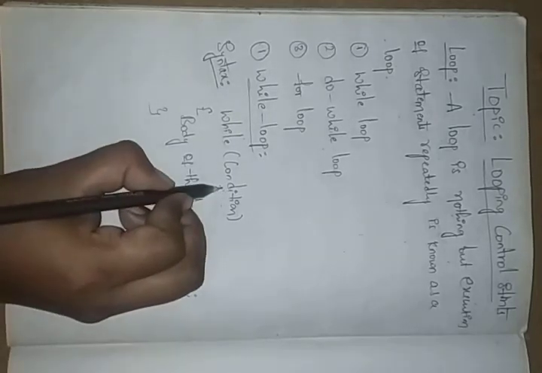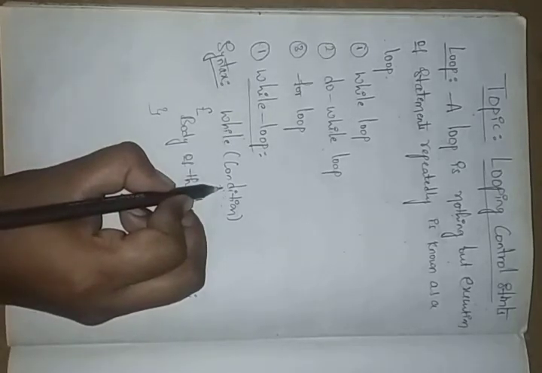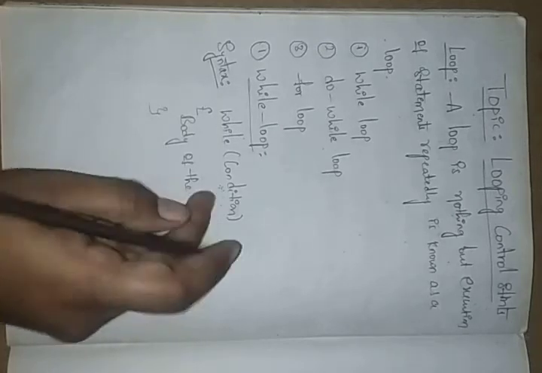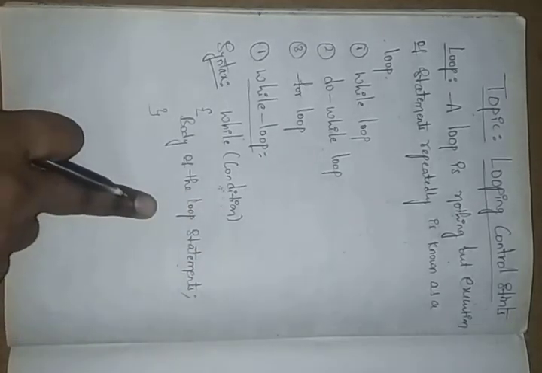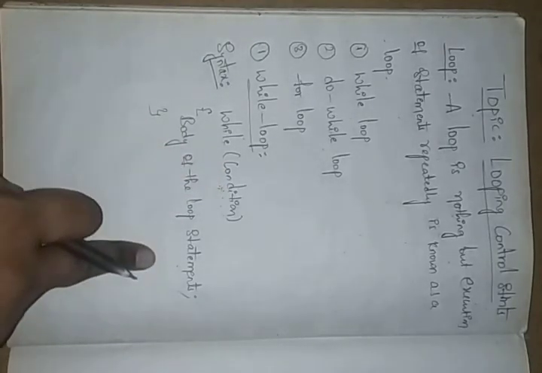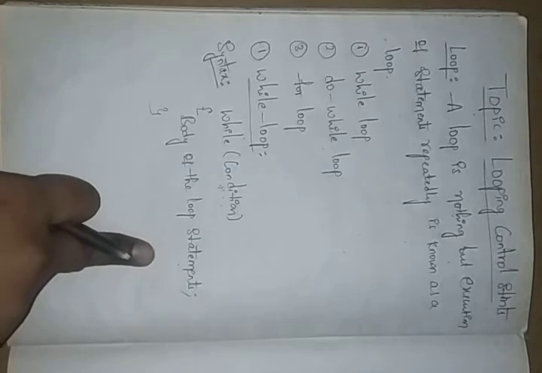If the condition is not true, means it is false, it will not execute our body of the loop statements. So only when the condition is true, it executes the body of the loop statements.